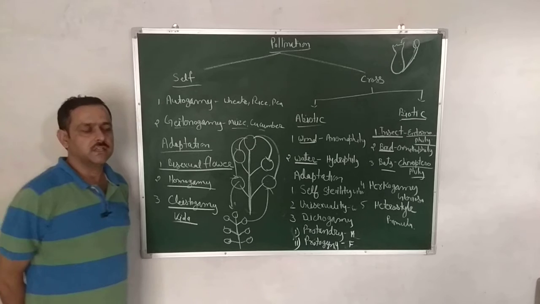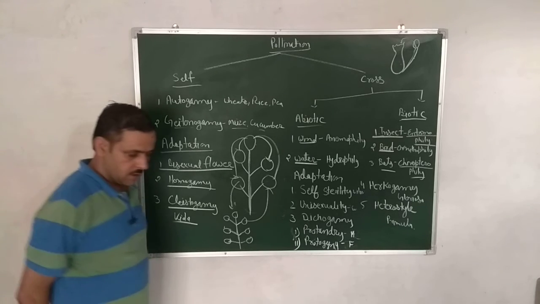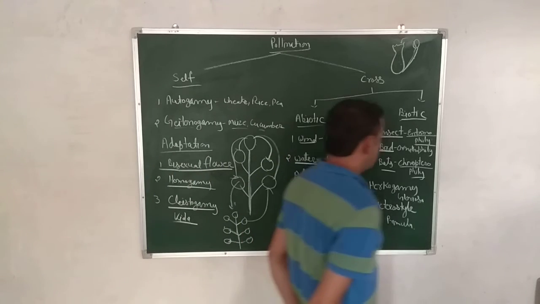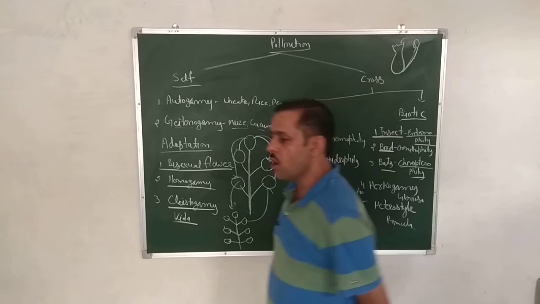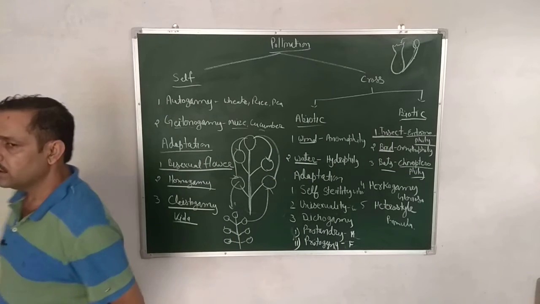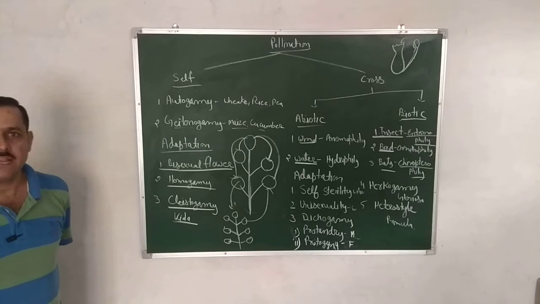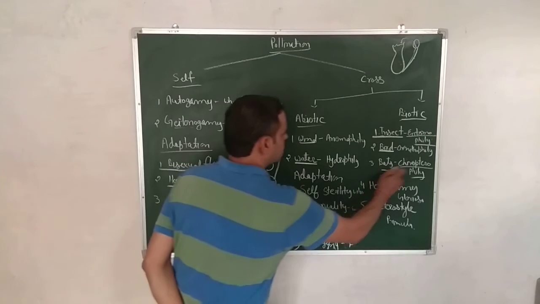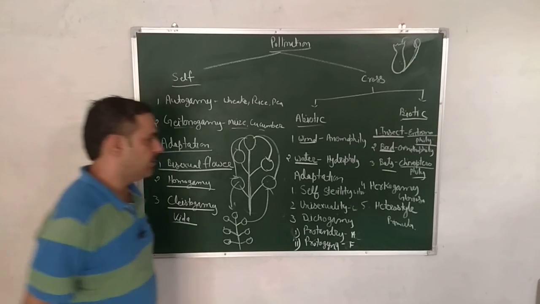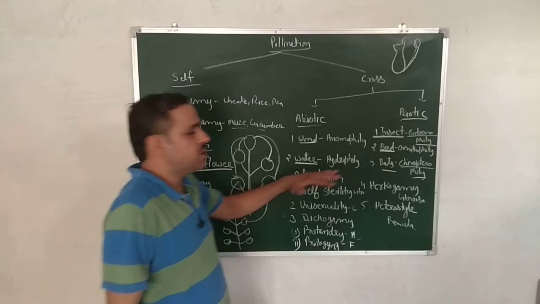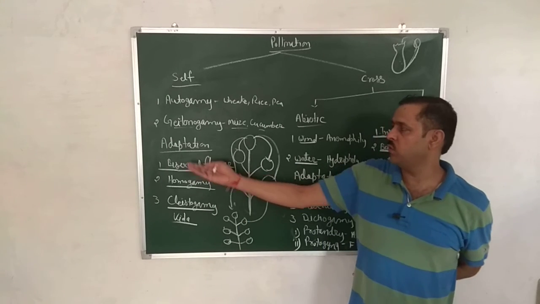As you know, bat is a mammal, not a bird, and it is a nocturnal animal which walks in night. So the flower which opens in the night, pollinated by bat, that is called chiropterophily. Datura inoxia is an example.